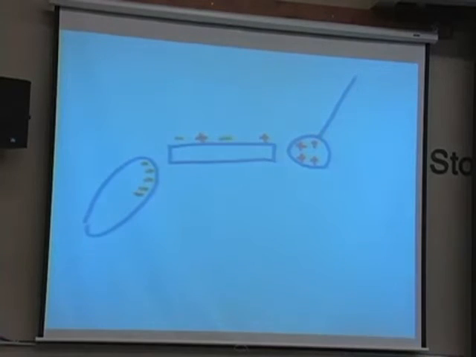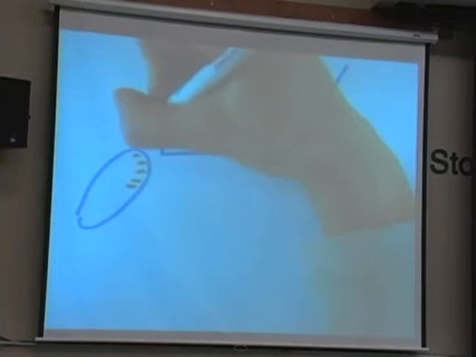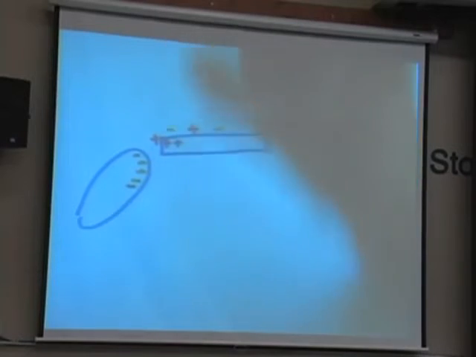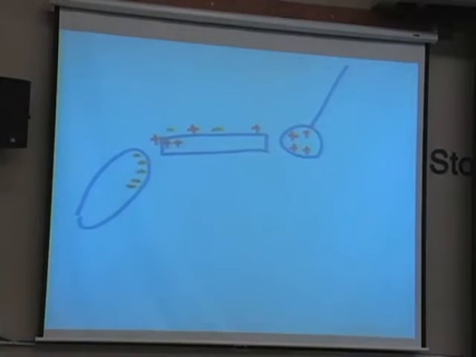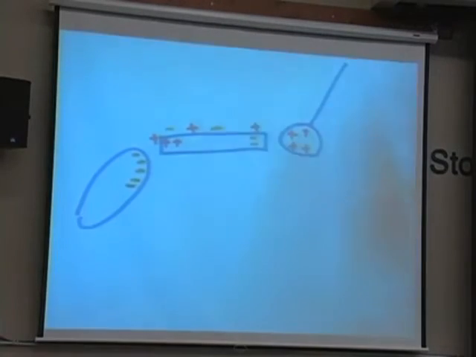So go ahead and draw them. They don't go all the way. They stay inside the rod, because they can't come out. Excellent. And then what happens to the negative charges? The negative will go towards the ball. Well, they're not going towards the ball. They're going away from the rod. So what you've done is you've made a charge separation.